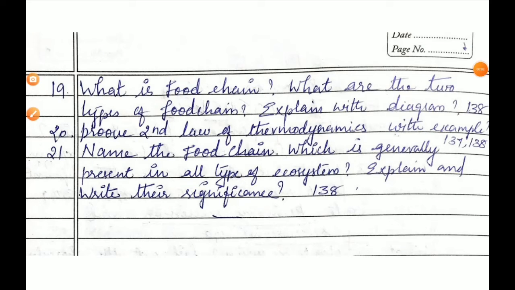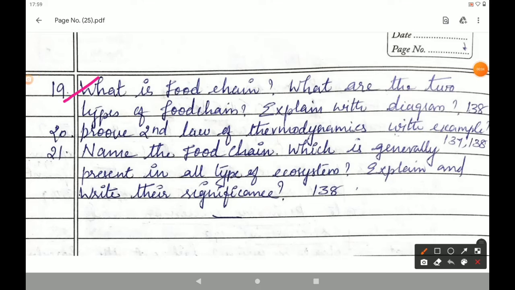Students, next question number 19. The 19th question is, what is food chain? What are the two types of food chain? Explain with a diagram. Answer is given in page number 138. What is food chain? Under the heading 7.2.5 food chain, the movement of energy from producer up to top carnivore is called food chain. And what are the two types of food chain? The two types of food chain are grazing food chain and detritus food chain.